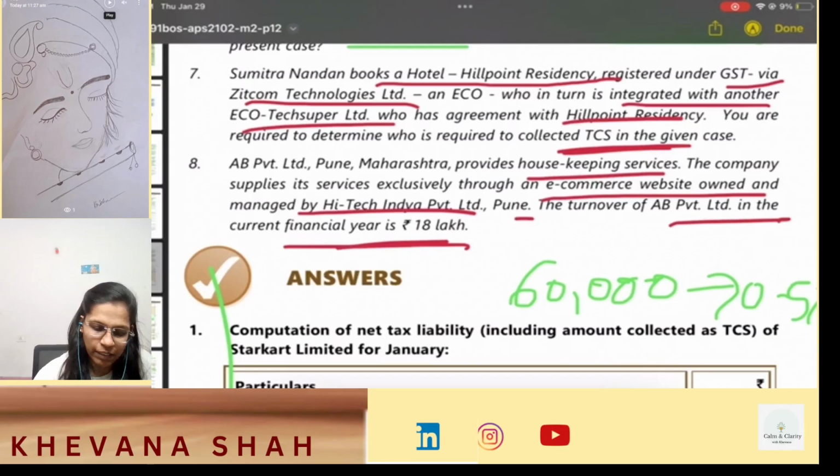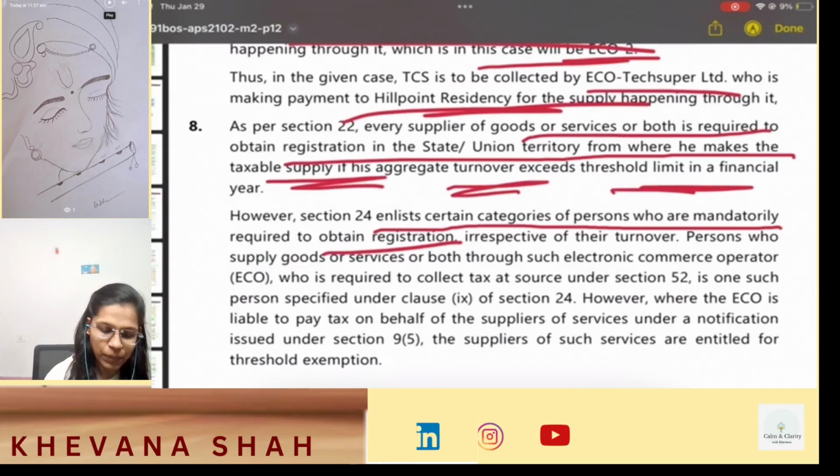Persons who supply goods or services or both through such ECO who is required to collect tax at source under Section 52 is one such person specified under Clause 9 of Section 24. So if you are a person who is supplying any goods or services through an ECO, then you are mandatorily supposed to be registered.